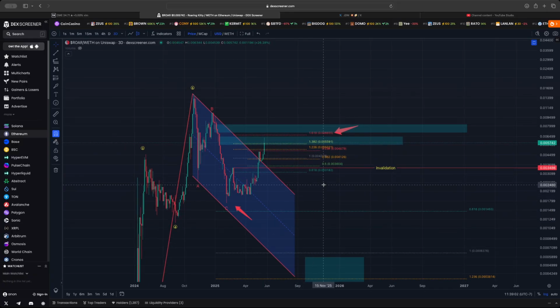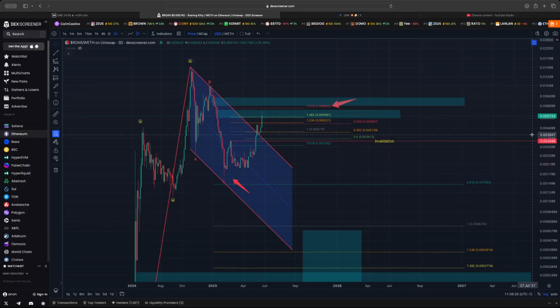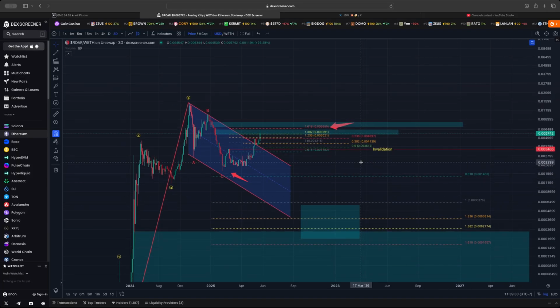Now, if ROAR is unable to hit that and starts coming down hard, meaning that it's losing these retracement fibs that we took from the low here before the pump after the consolidation to the high, if it begins to lose the 0.5 and give overlap in price action here at 0.3486, that will invalidate the trade. And you'll have to look at this a little bit differently, okay?